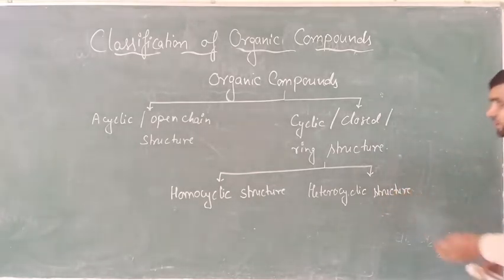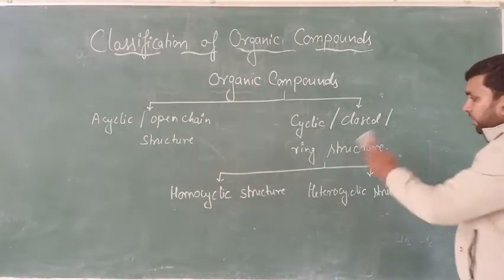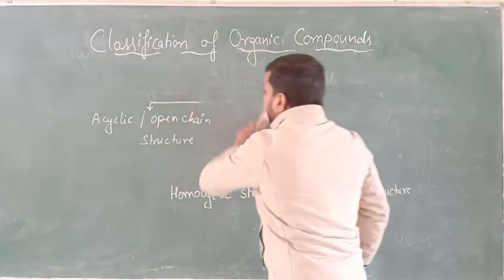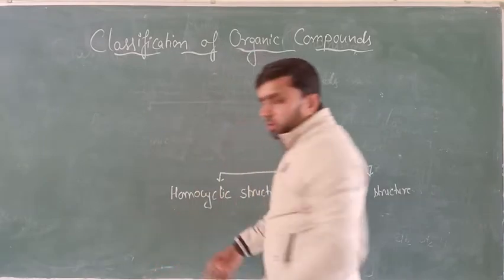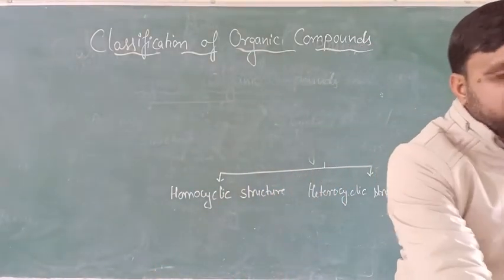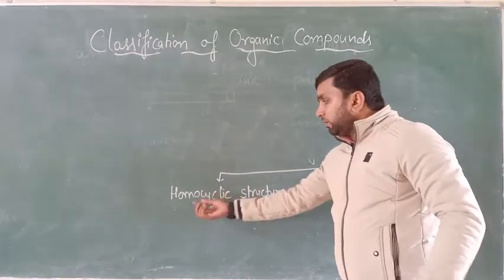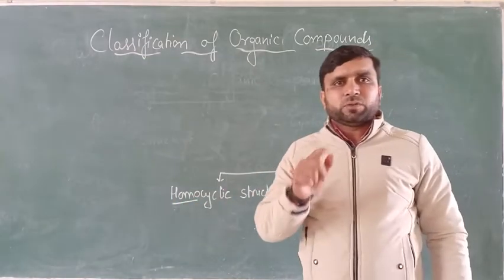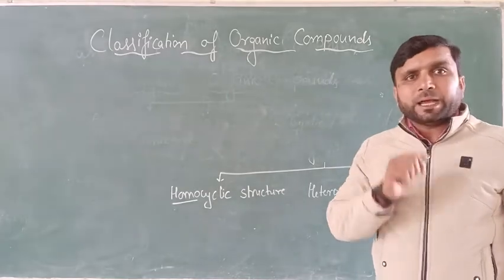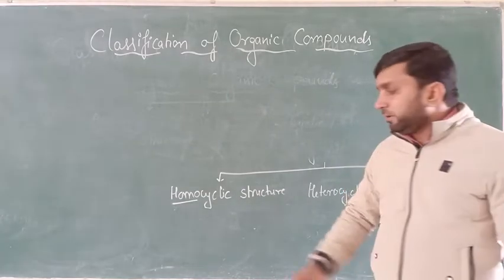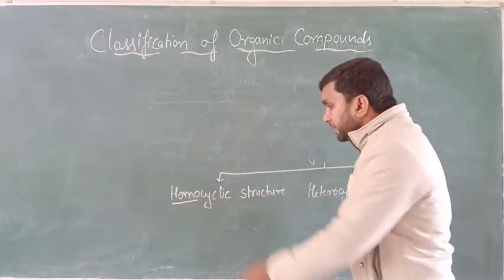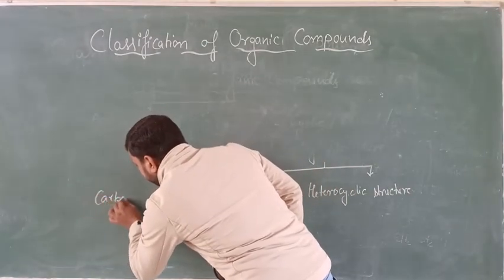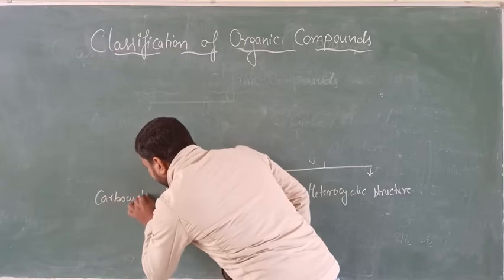Now see, one by one: cyclic is further classified into homocyclic and heterocyclic. Homocyclic, as the name suggests, homo means same, meaning in this organic compound which is present in the form of a cycle, all the atoms present in the cycle will be the same. It is also called carbocyclic.